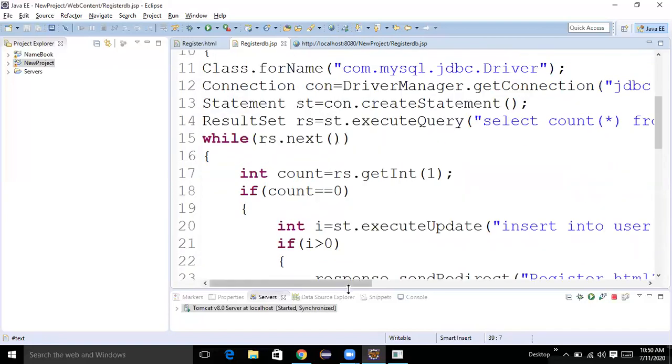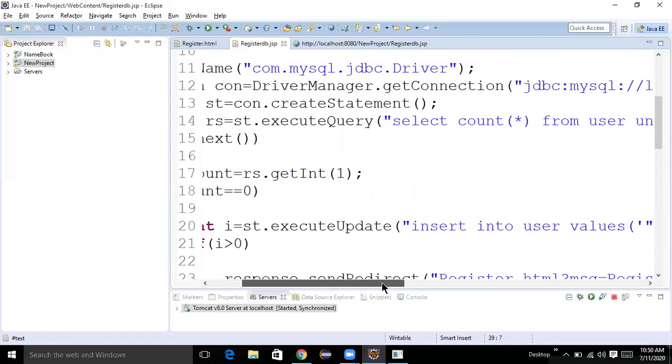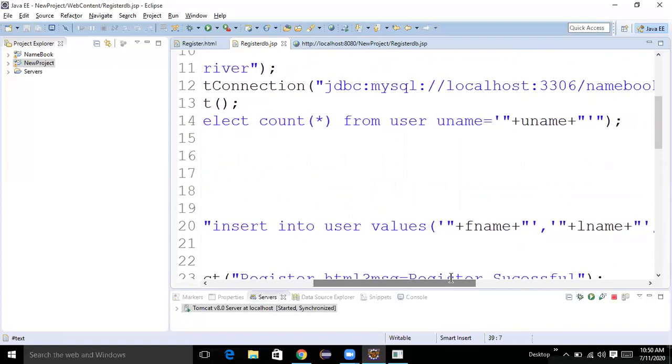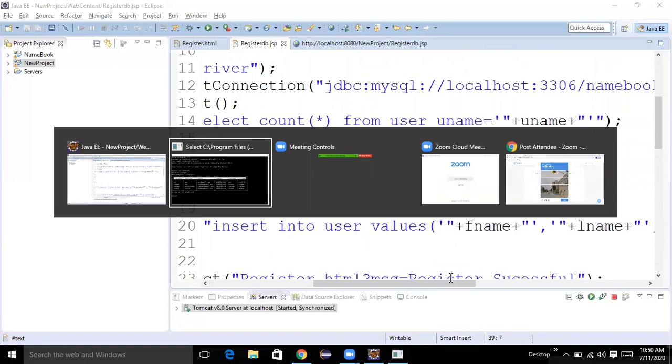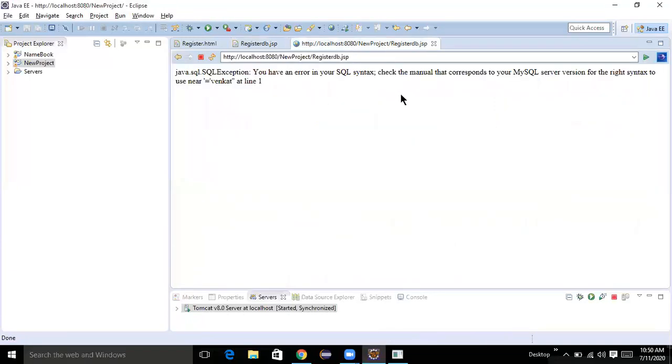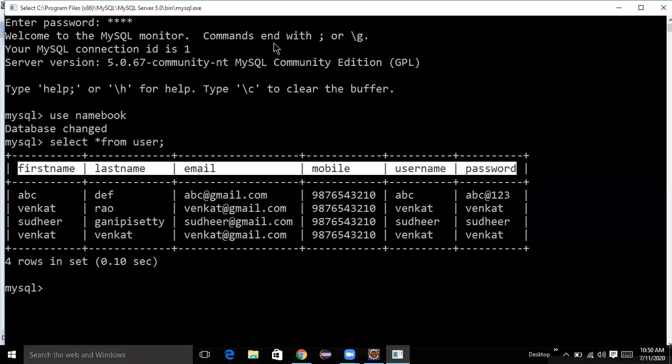Just now I wrote select count of star from user, single quote, double quote, plus, here single quote, double quote. I am having a mistake. We'll see that one.